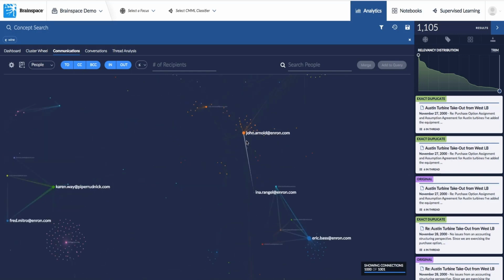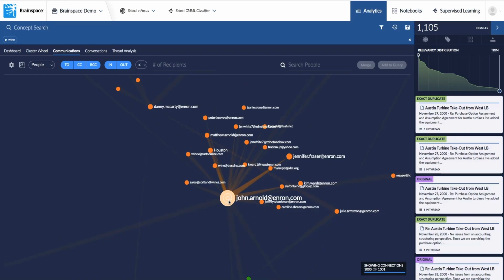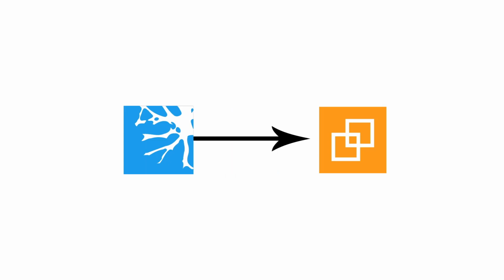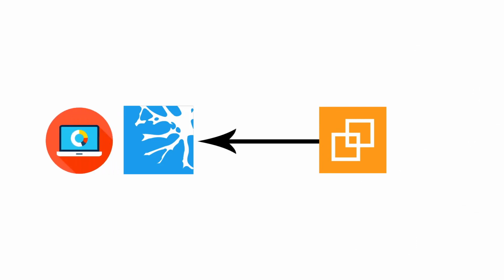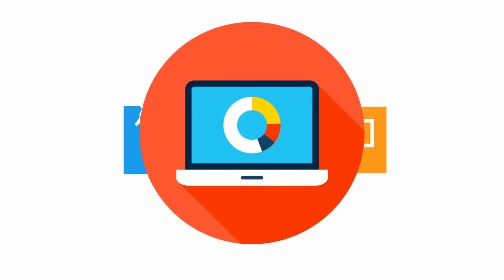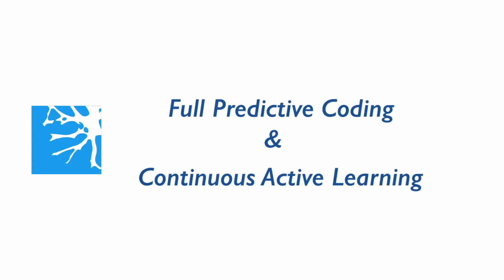With other visualization tools like communication networks, you can see who is talking to each other and who else they're talking to. Brainspace is a standalone tool, but it also works in conjunction with document review platforms. If you're used to working in Relativity, you can load all of your data there and then visualize that same data in Brainspace. Then go back to Relativity and use your insight there.